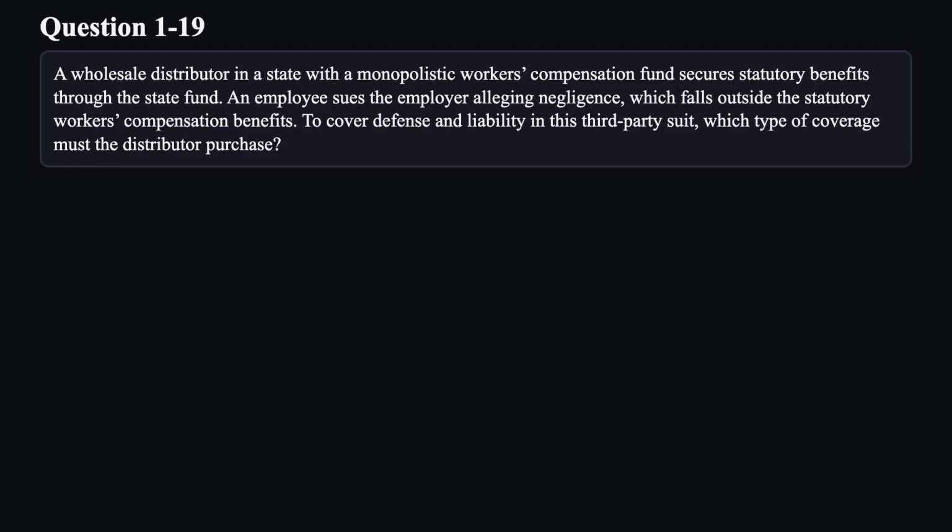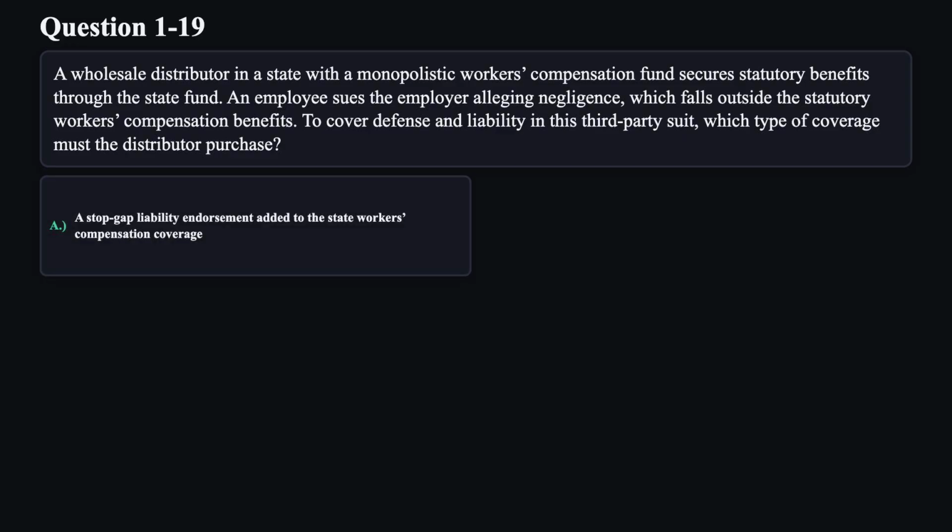Question 19. A wholesale distributor in a state with a monopolistic workers' compensation fund secures statutory benefits through the state fund. An employee sues the employer alleging negligence, which falls outside the statutory workers' compensation benefits. To cover defense and liability in this third-party suit, which type of coverage must the distributor purchase?